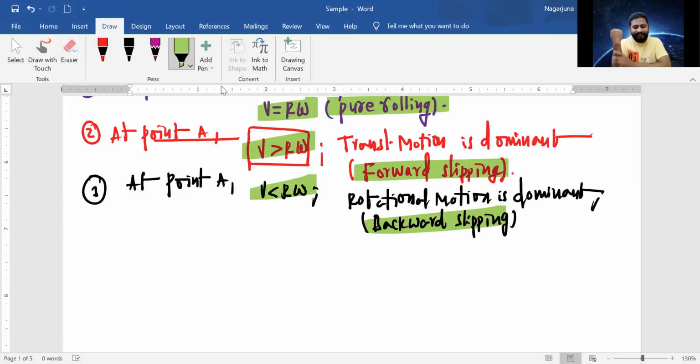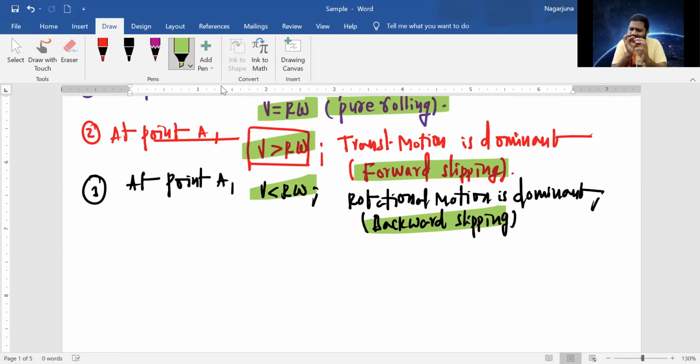Understand? Once again, when we are moving in a car, it was a rainy day. There is a lot of mud on the roads. When you are moving in that path, when your car tire got stuck in the mud, you keep on accelerating. What happens? The tire will rotate more than the sliding.